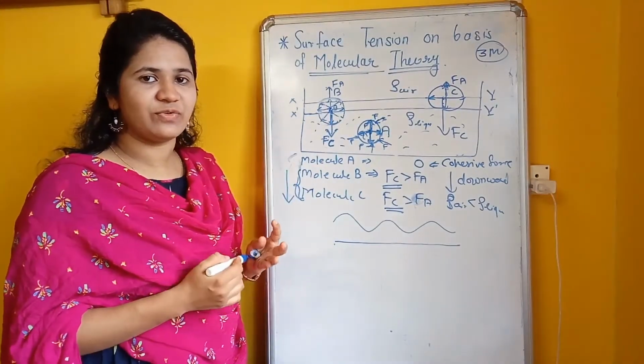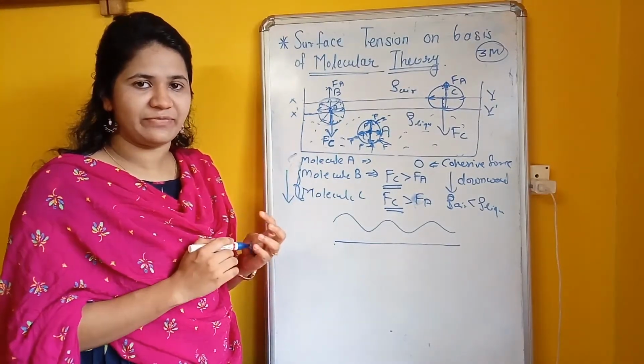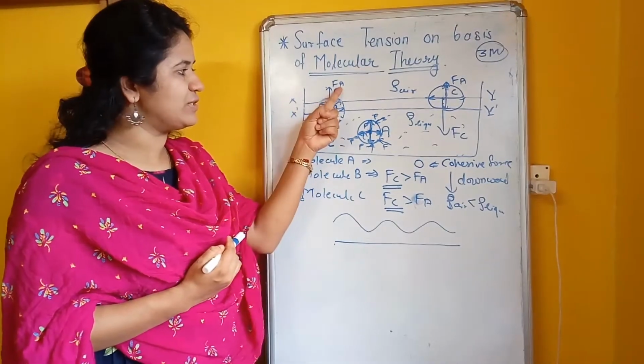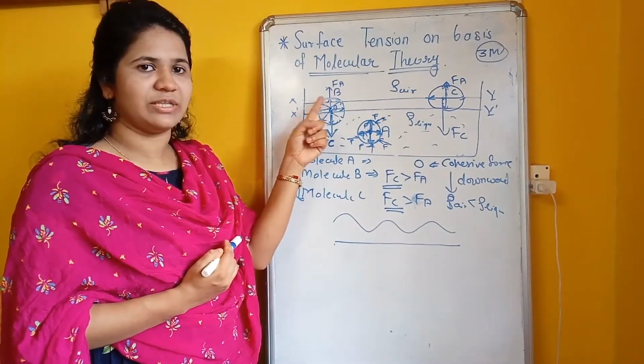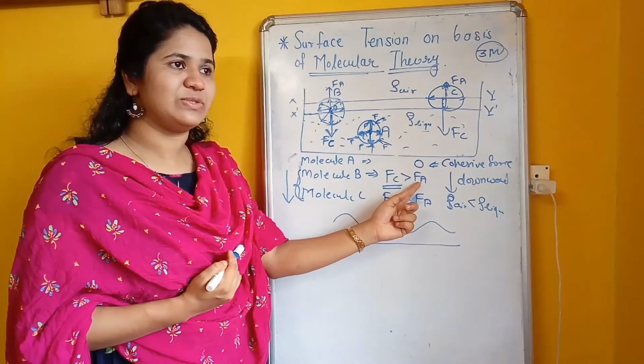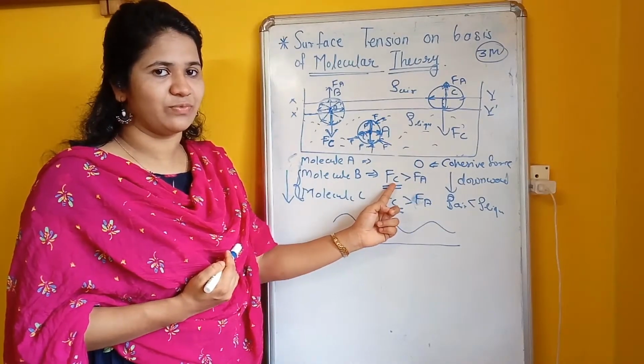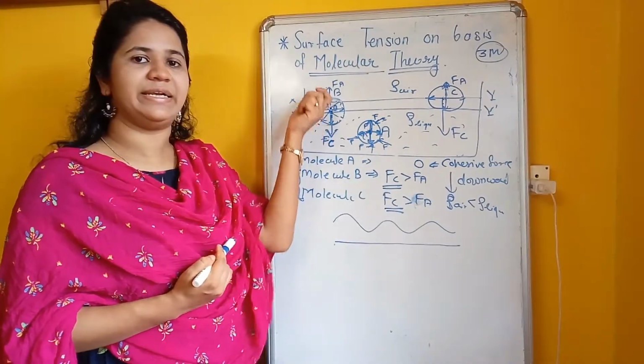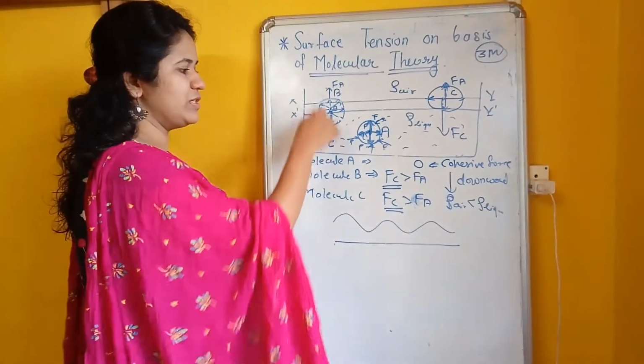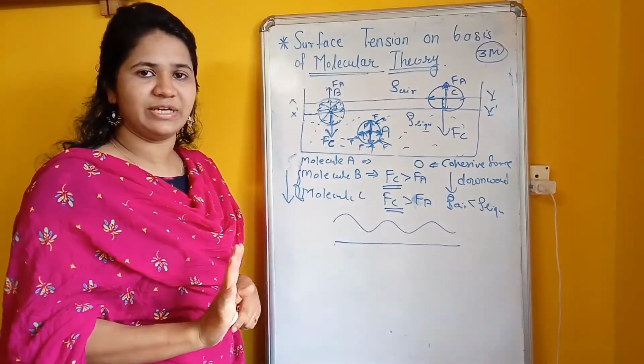What is adhesive force? Force of attraction between different materials. Here fewer molecules are there, so the adhesive force is weaker as compared to the cohesive force. So the net force is downward, the cohesive force.